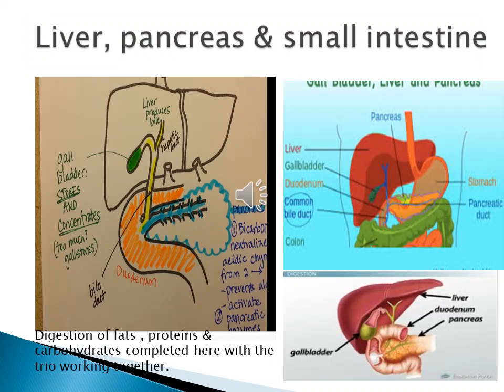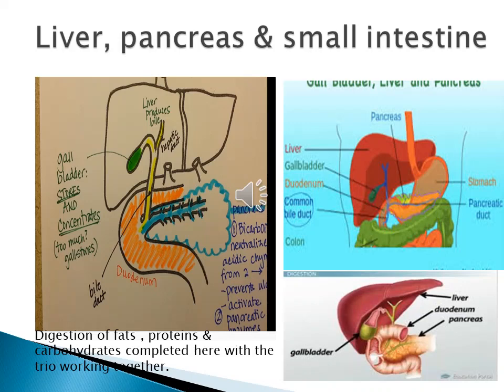Liver is an umbrella-like gland. It is the largest gland, and here it is going to secrete a yellow-colored fluid called bile juice. Now, this bile juice is alkaline in nature. So again, the acidic property of the stomach is to be neutralized by the alkaline properties, and they contain salts. Here the emulsification of fats, that is breakdown of fat into smaller fat globules, is being done by this bile juice. It's further been taken by pancreas.